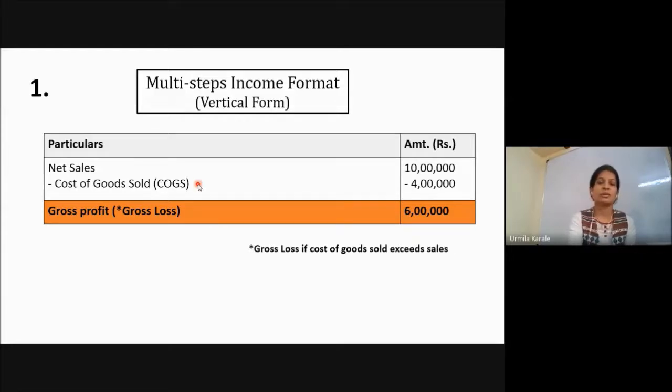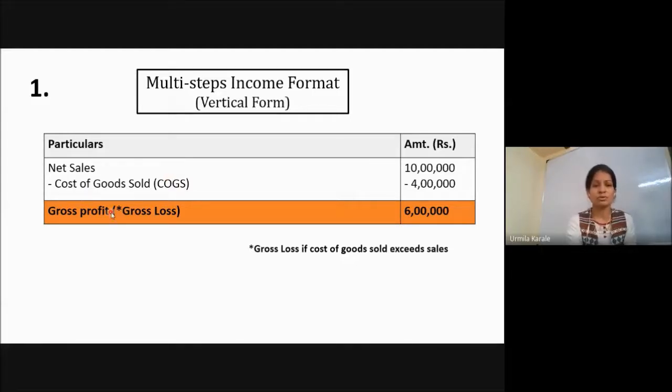Then to get operating profit, what we do? From this gross profit, we minus operating expenses. Which are the operating expenses? There are three major categories of overheads. If you remember in the cost sheet, we have seen manufacturing expenses, that we have seen here. Then admin and selling and distribution. These three are the expenses which are related with the business operations: manufacturing, office and admin work, and selling and distribution work. Out of these, manufacturing we have covered here. What is left is selling and distribution, some general expenses relating to the business operations, and admin or office expenses.